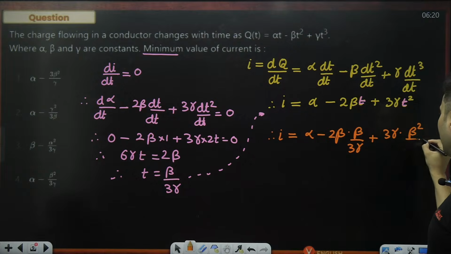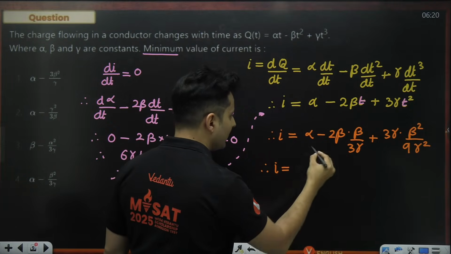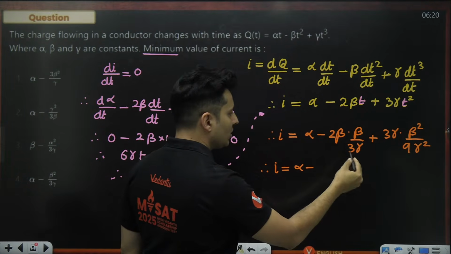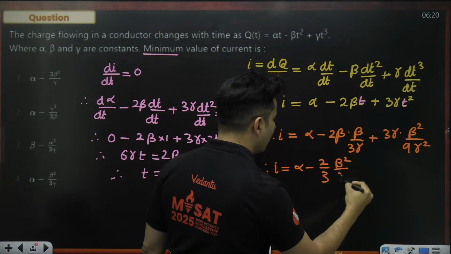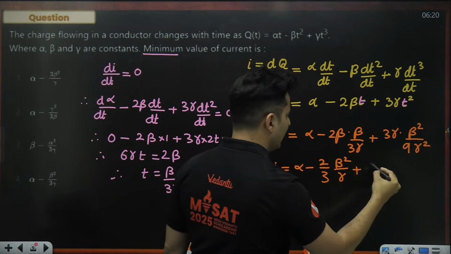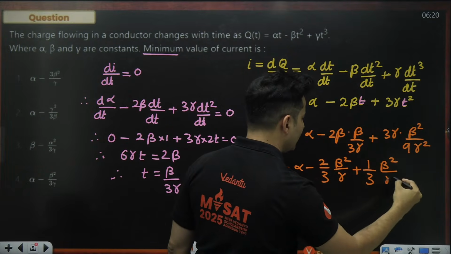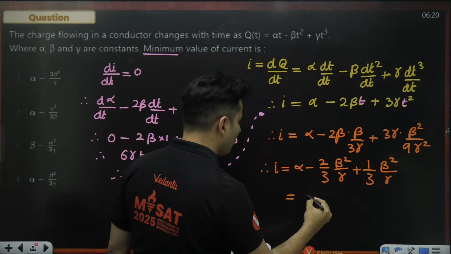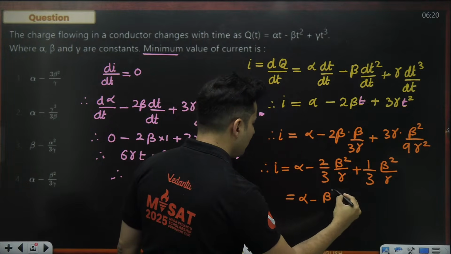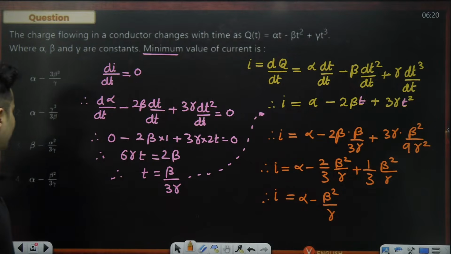Beta square divided by 9 gamma square. So what do I get as my value of the current? Alpha minus, so this is 2 by 3 beta square by gamma plus, 3 and 9 cancel, so 1 by 3 beta square, again gamma will cancel by gamma. 2 plus 1 is 3, 3 by 3 is 1. So it will become alpha minus beta square by gamma. That is the value of the minimum current.